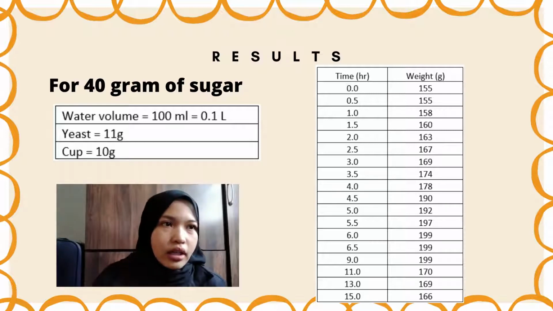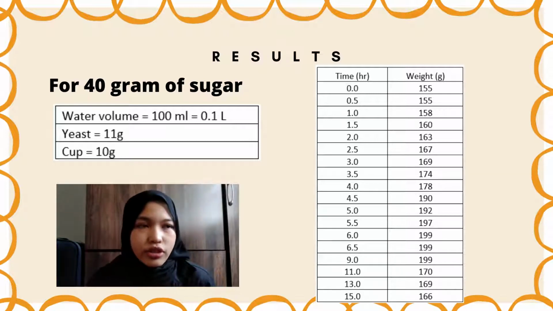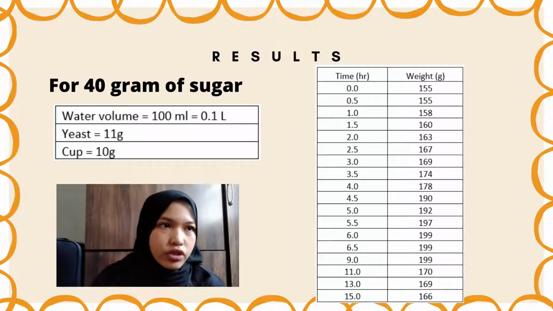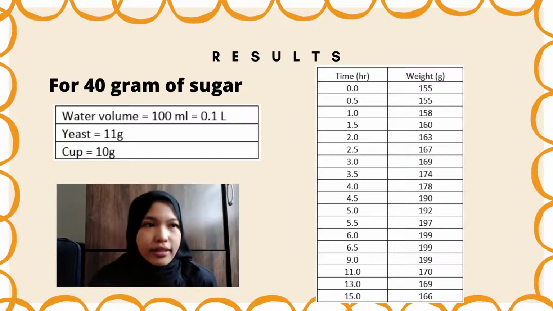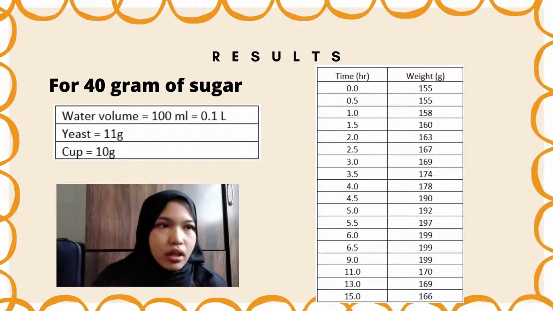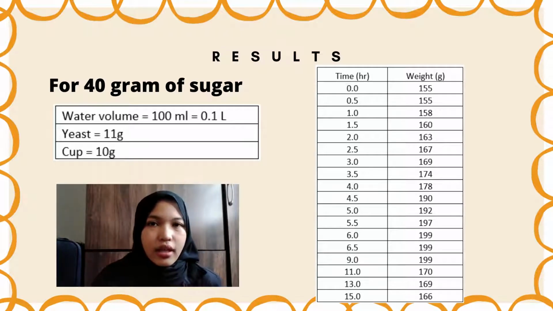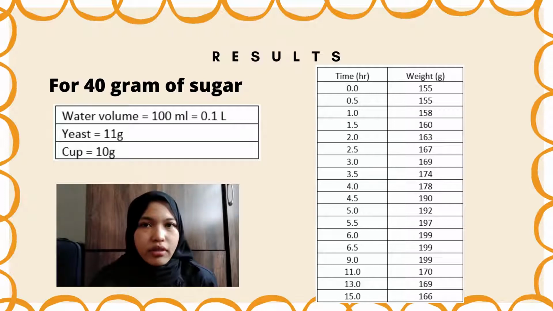The weight continued to increase until time 6 hours, and remained constant until 9 hours. At 9 hours and above, until 15 hours, the weight of the mixture decreased to 166.